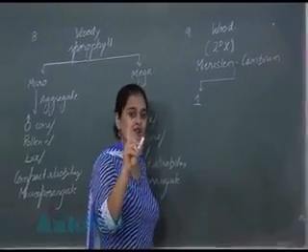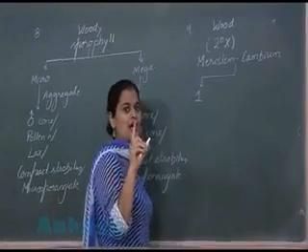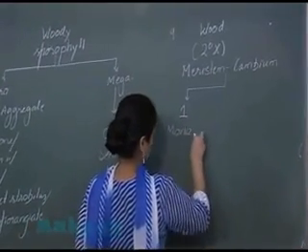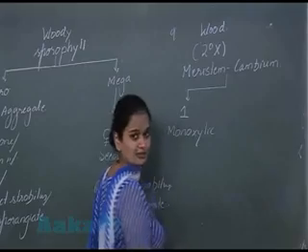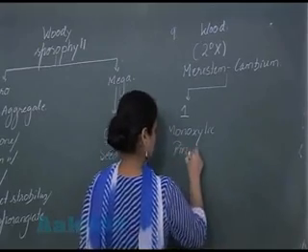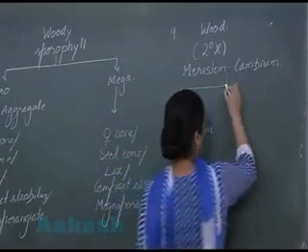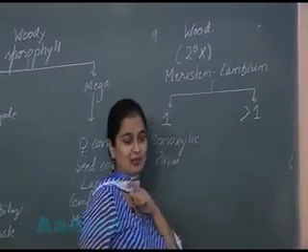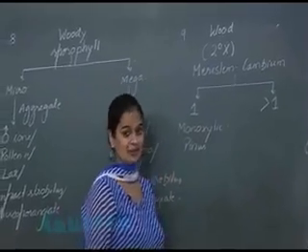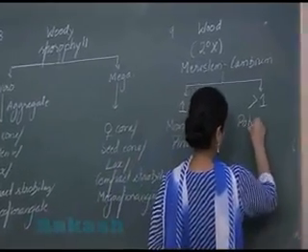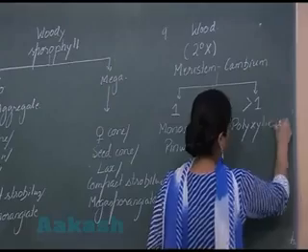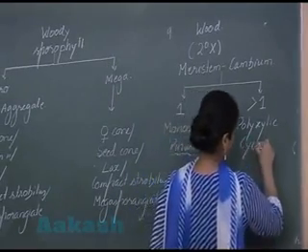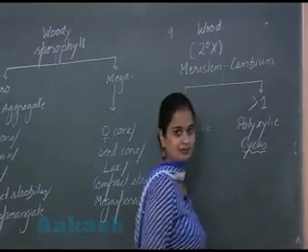If the wood is formed due to the activity of one cambium ring, such type of wood is known as monoxylic. This is seen in Pinus. If the wood is formed due to the activity of more than one cambium ring, then you will call it polyxylic wood. And here the example is Cycas.